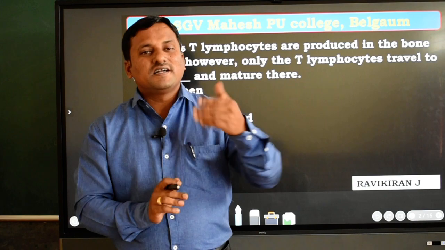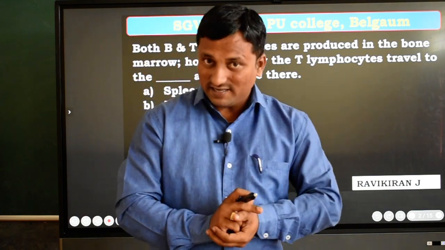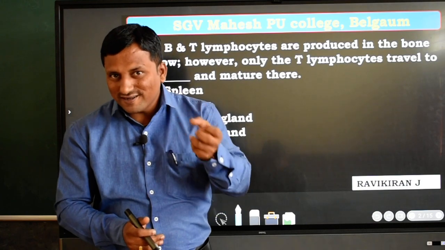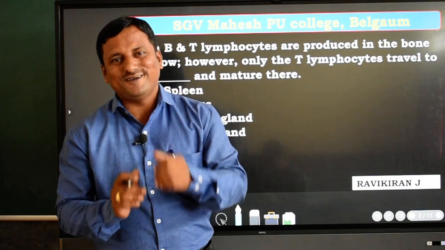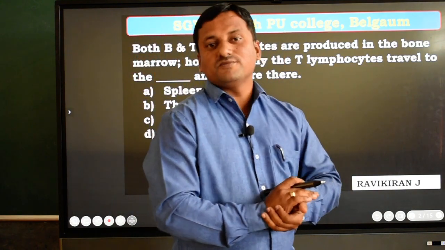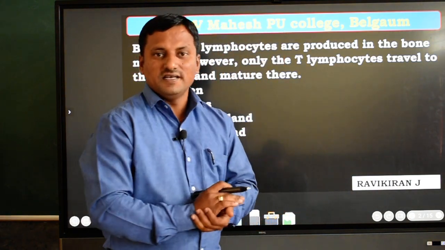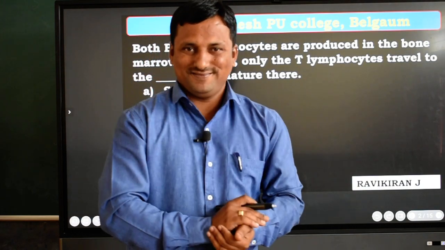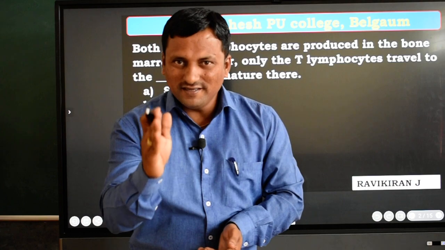Along with that, there are two types of organs in the immune system. The first one is primary lymphoid organs and the other is secondary lymphoid organs. Primary lymphoid organs, you must remember, are bone marrow and thymus.